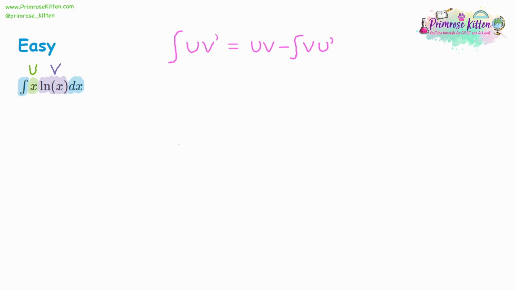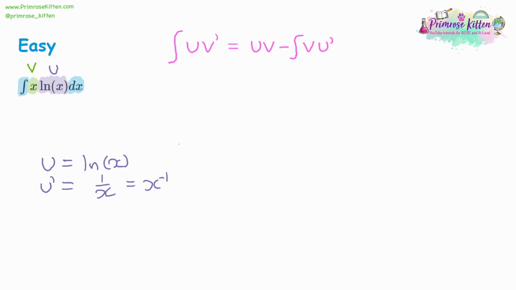So we've had a go, it's not worked. Let's swap u and v. So we're going to have v be x and u be the ln x. And we'll try it this way. So let's see what happens. So firstly, we've got our u. u is ln x. And while integrating is difficult, differentiating isn't. If you differentiate ln x, you get 1 over x. You might remember there's another form of this. You can write it as x to the power of negative 1 as well. And that will be useful in a moment.